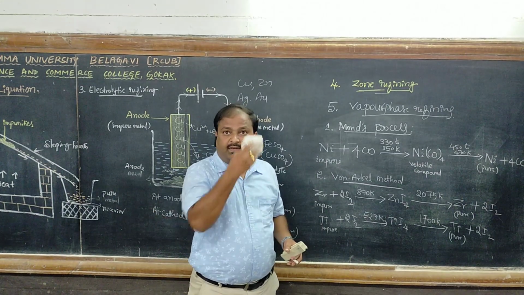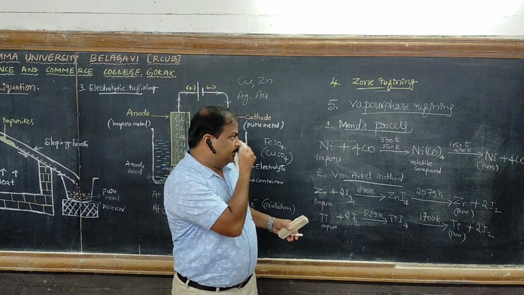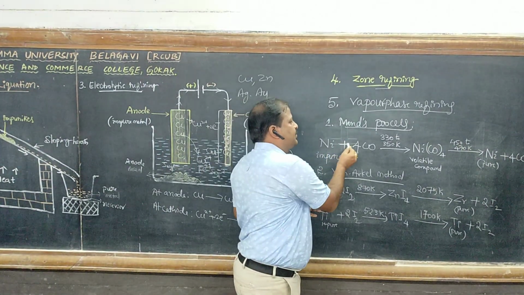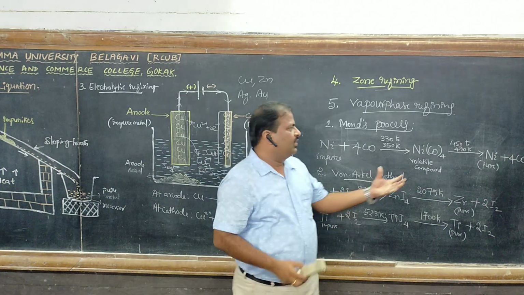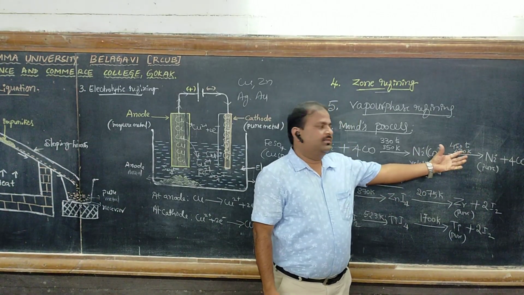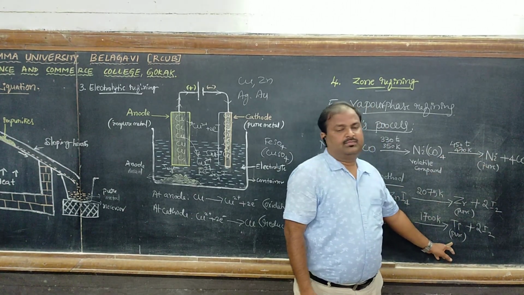So in vapor phase refining, what happened? The impure metal is combined with a suitable reagent to form a volatile compound. This volatile compound is heated to high temperature, and we get a pure metal.